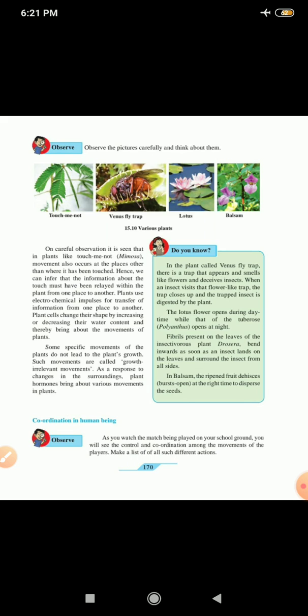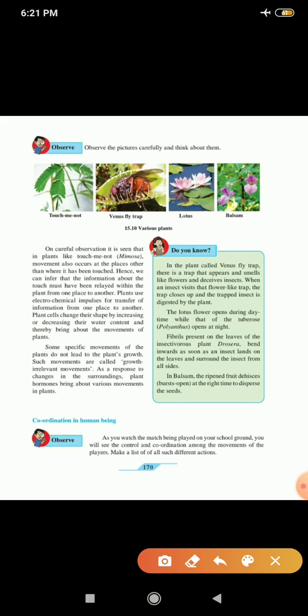Plant cells change their shape by increasing or decreasing their water content and thereby bringing about the movements of plants. This we have already studied, that turgidity or shrinking is there. So there is a movement of the plants. Some specific movements of the plants do not lead to plant growth. Such movements are called as growth irrelevant movements. You can just mark this definition. As a response to the surrounding changes, plant hormones bring about the various movements in the plants. Now here on this page you can see this green box. Do you know? It is totally deleted.